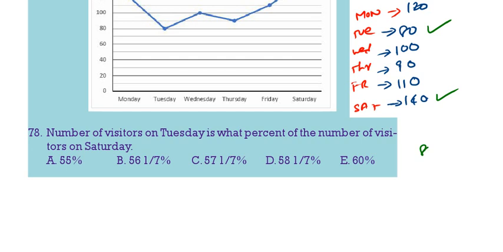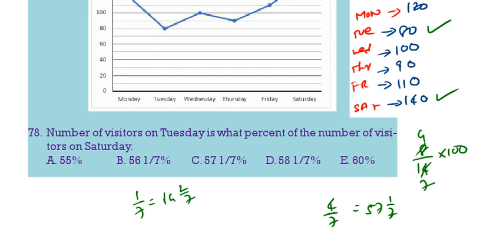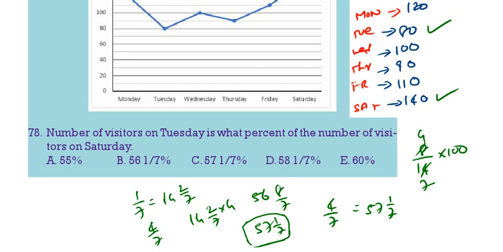So 8 by 14 into 100, or else 4 by 7. 4 by 7 is always equal to 57 1 by 7, because 1 by 7 is 14 2 by 7. 4 by 7 means 14 2 by 7 into 4. 14 into 4 is 56, and 2 by 7 into 4 is 8 by 7.